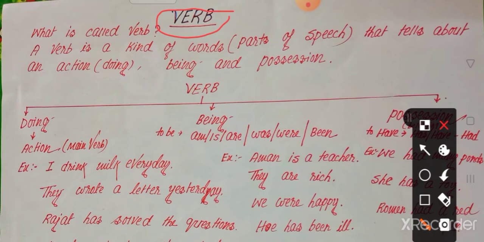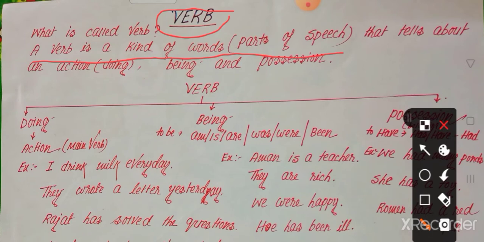Look, I have written down the definition of the verb. A verb is a kind of word. Every word is also a part of speech.